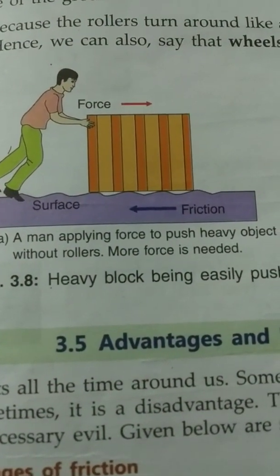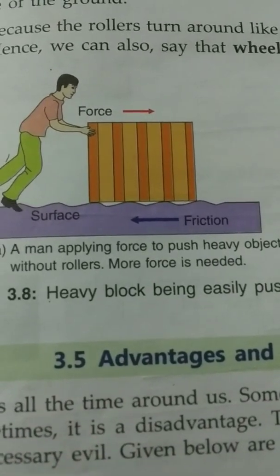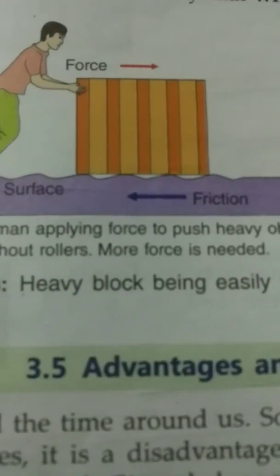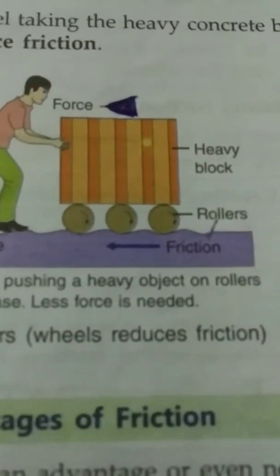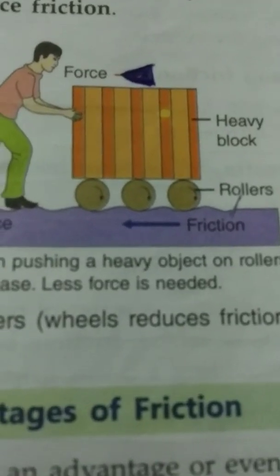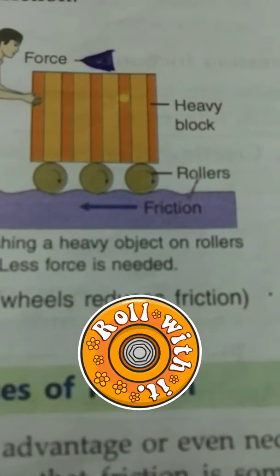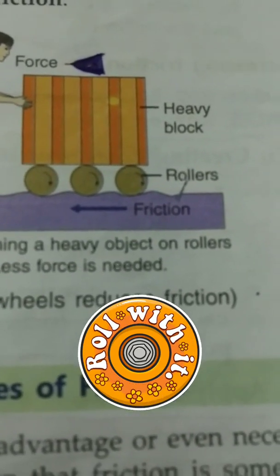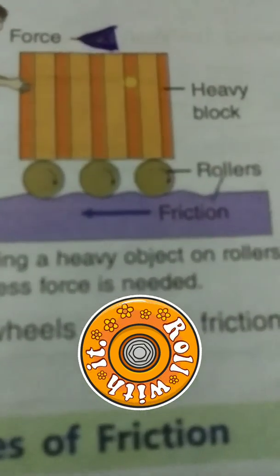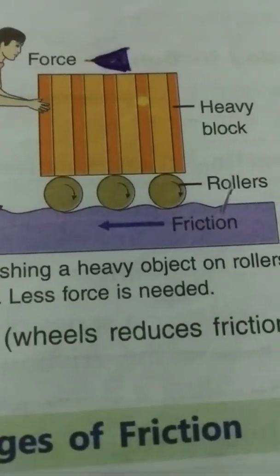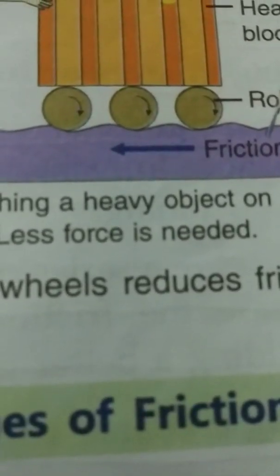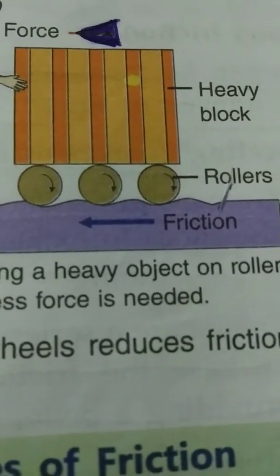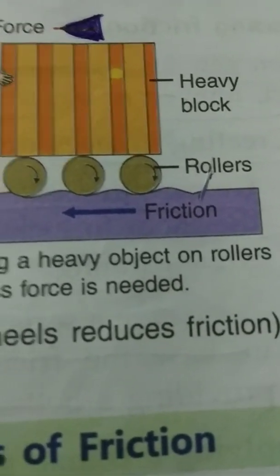It will take a lot of force to push a heavy block of concrete from one place to another by sliding it over the ground. But if rollers are placed under the concrete block, the force required is much less, as the concrete block easily rolls over the surface of the ground. The reason is that rollers turn round like a wheel, taking the heavy concrete block forward. Hence, we can also say that the wheel reduces friction.